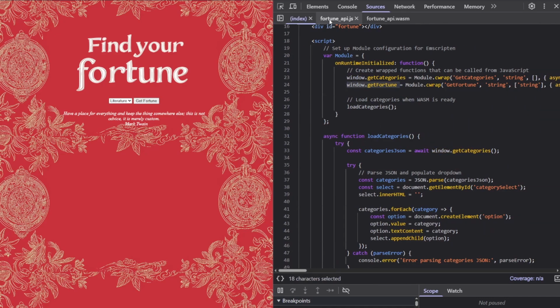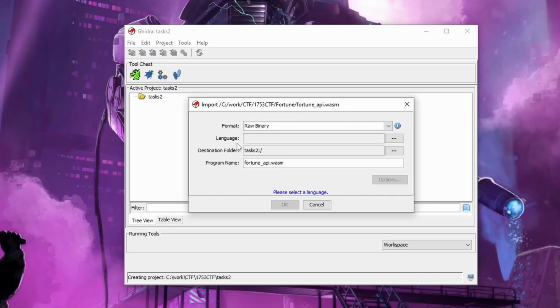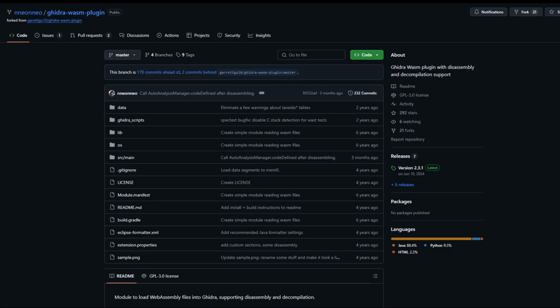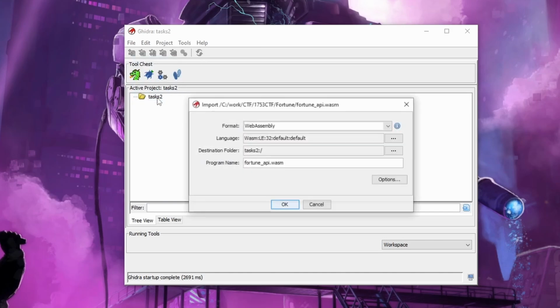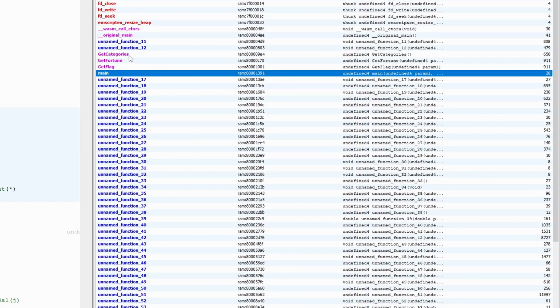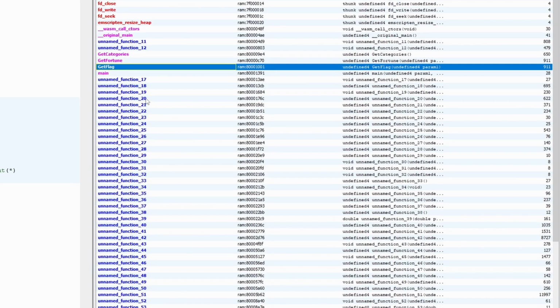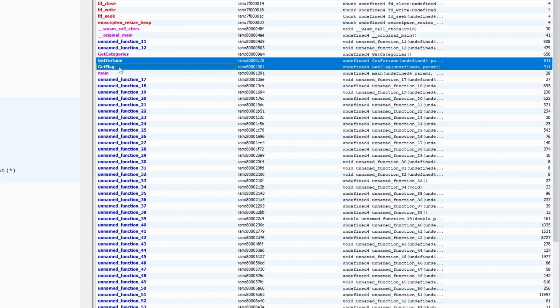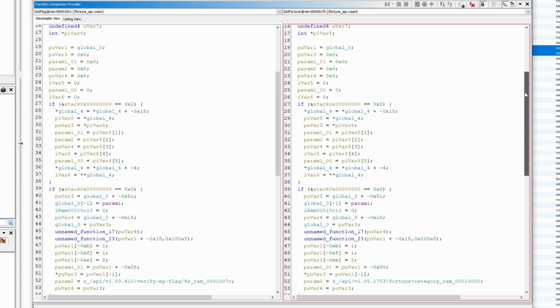Let's download the WASM file and open it in Ghidra. By default, Ghidra won't recognize it, but with the right plugin, it parses just fine. After the initial analysis, we spot the expected functions and one extra, GetFlag. That becomes our next point of interest. Its code looks similar to getFortune, but nothing obvious stands out that would reveal the flag.